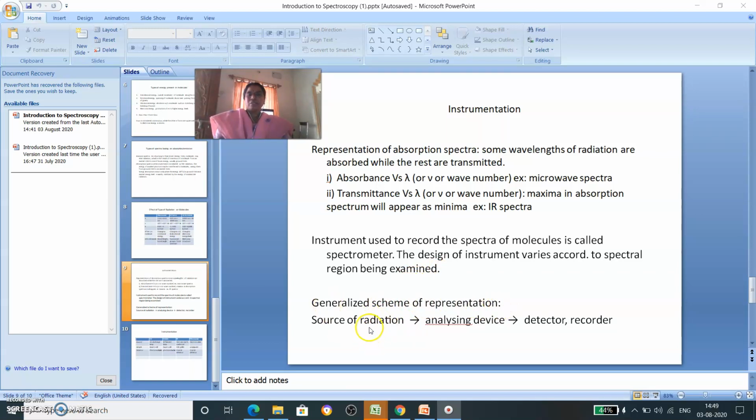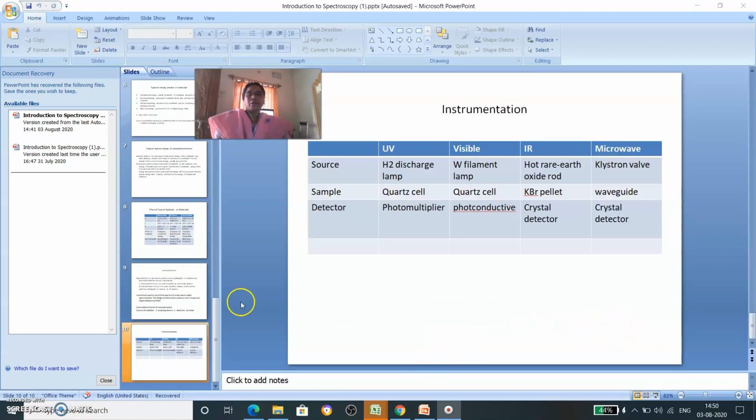Initially there must be a source of radiation. For this we need a proper instrument. It will have fixed radiation and it will analyze the device, and finally it can be done in case of detector. Afterwards it can be amplified and can undergo recorder. Right. So this is about instrumentation in case of various types of spectra.